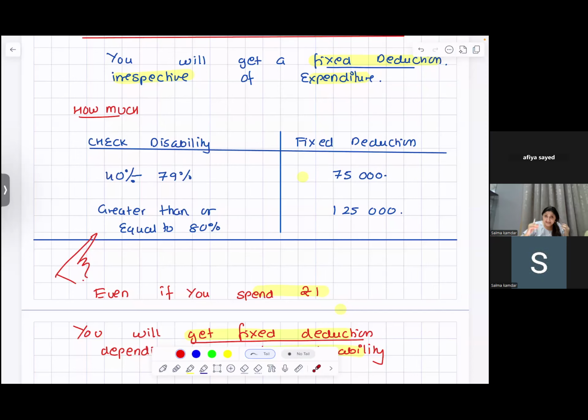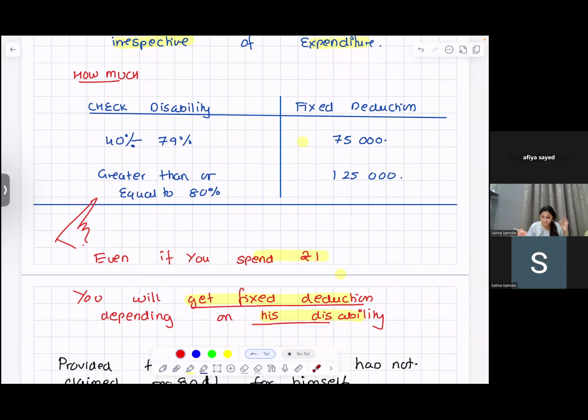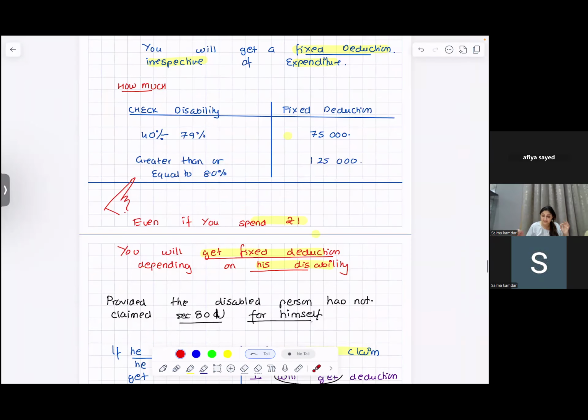And if the disability is equal to or more than 80%, then you get a flat deduction of 1,25,000. But this also includes your DD, that means brothers and sisters dependent on you. So even if you spend rupee 1, you are going to get a fixed deduction depending on the disability.